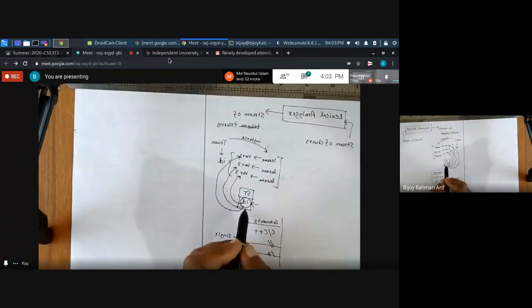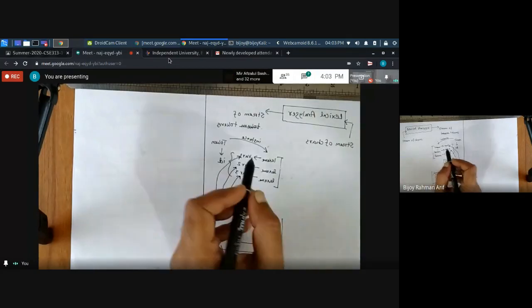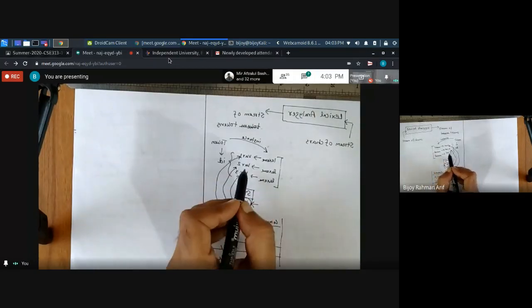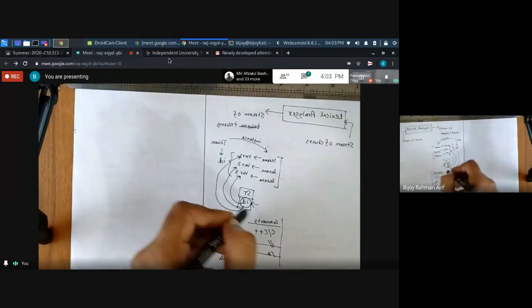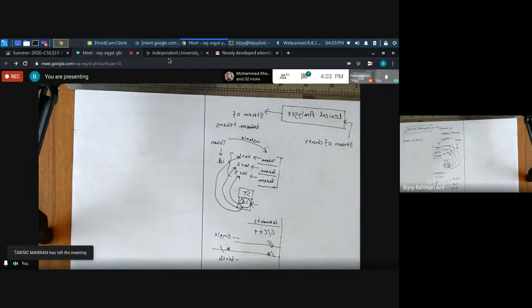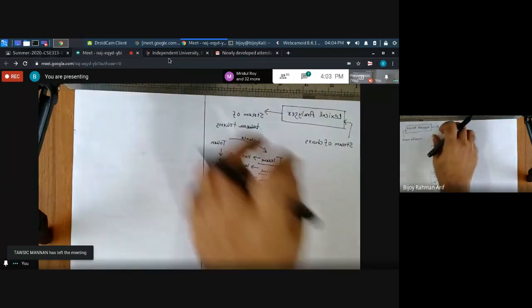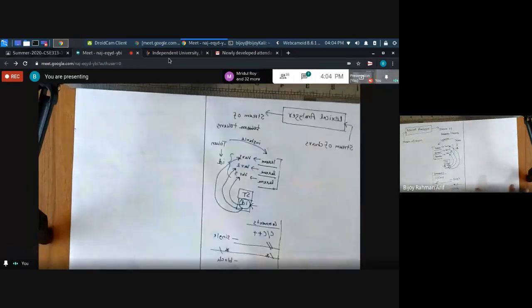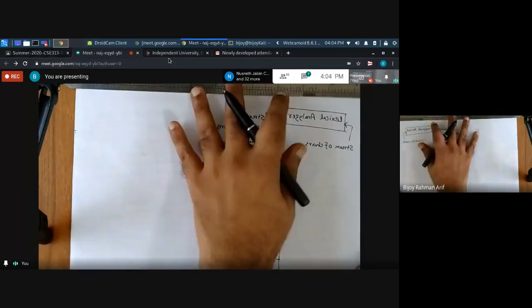Then all the lexemes, that means the instances of the ID, like variable 1, variable 2, variable 3, are going to be pointed to particular places by the lexical analyzer. Okay, guys? That is how it creates a stream of tokens. That is the primary task of the lexical analyzer.